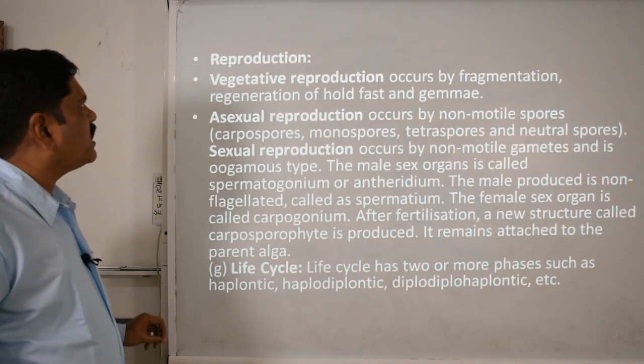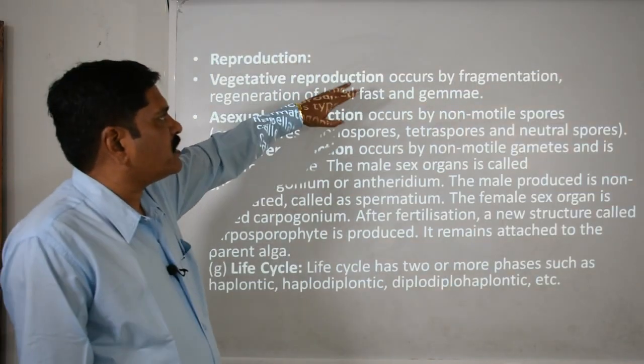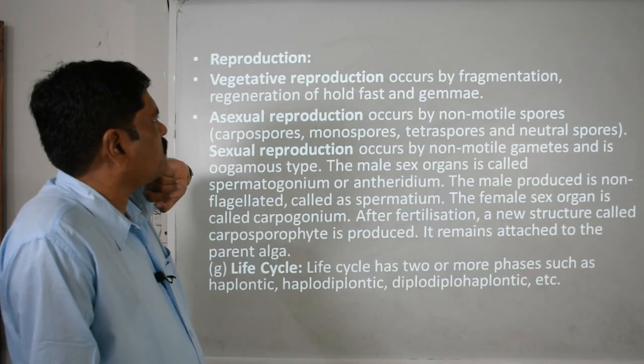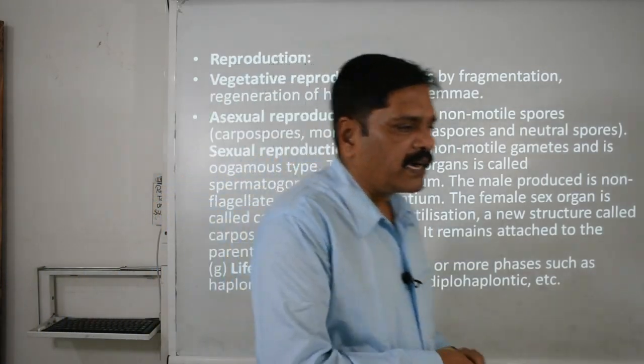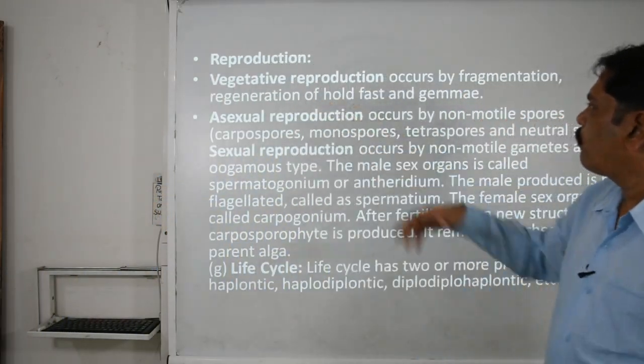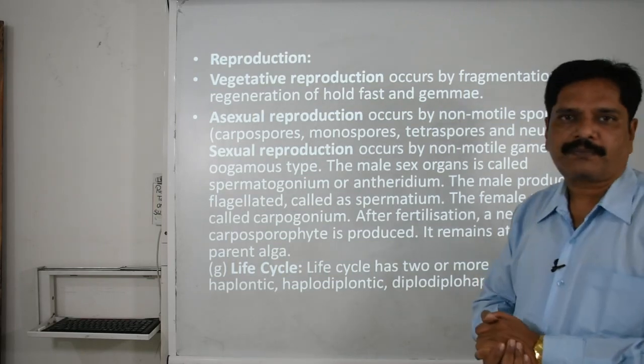Now for the reproduction: vegetative reproduction is basically by fragmentation, and the next thing is the regeneration of holdfast and the gemma cups.